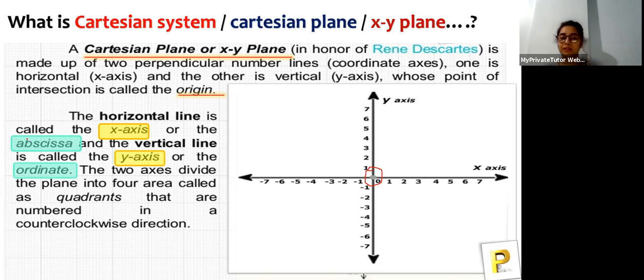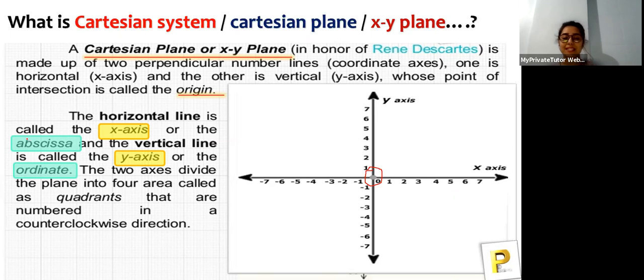And the vertical line, which is the y-axis, is also called the ordinate. Okay, so these are the two names you have to remember, the x-axis and the y-axis, and the other names are just for your extra information. So yeah, you have to remember that as well.